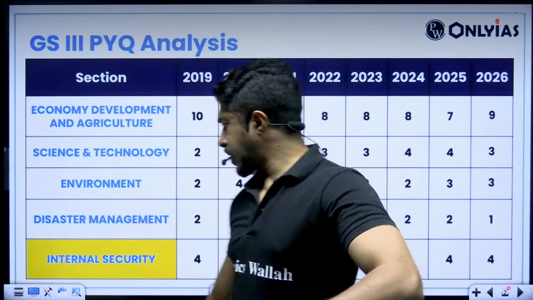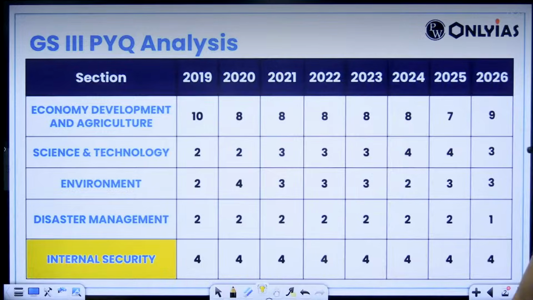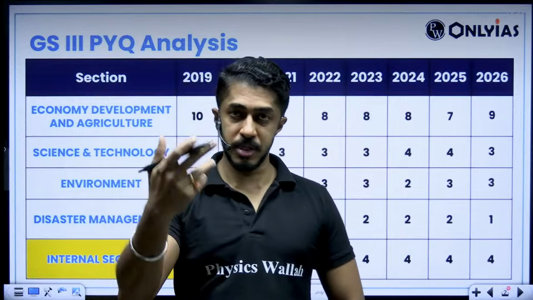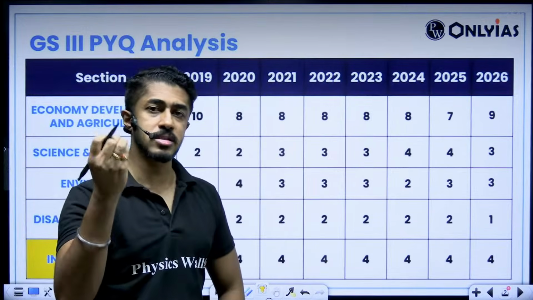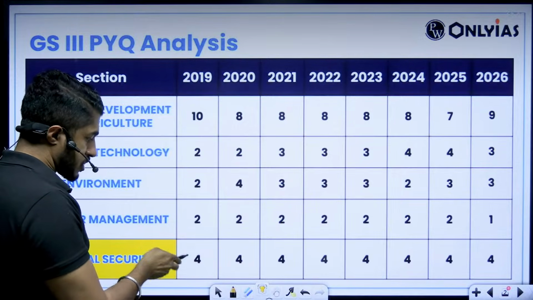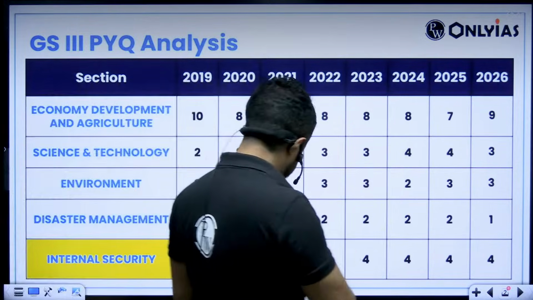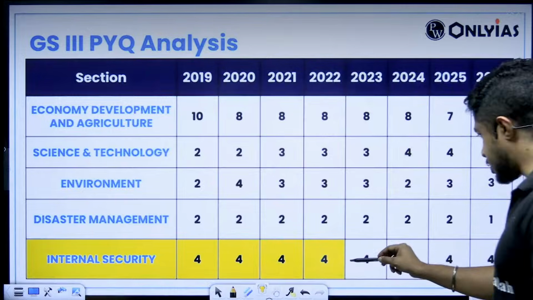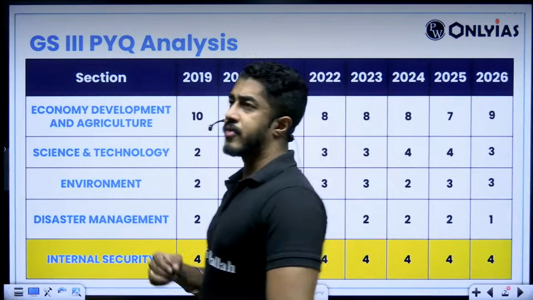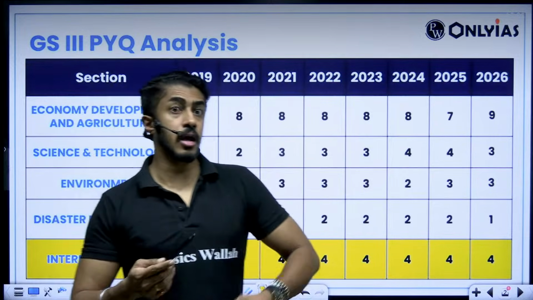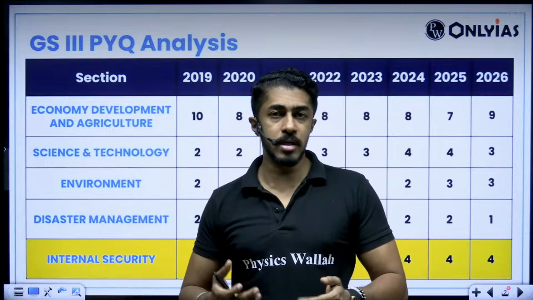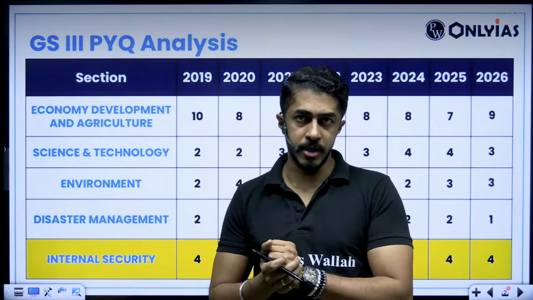All right, people. So when it comes to internal security, one thing which is missing from most of your life as well as in UPSC's life is what? Consistency. We look at the questions here again, the number of questions, if you see, it's always been consistently 4. And if the topics also, if you see, it is not that, "Arey, ye pooch liya aapne." No, even that shock element is not there when it comes to internal security.